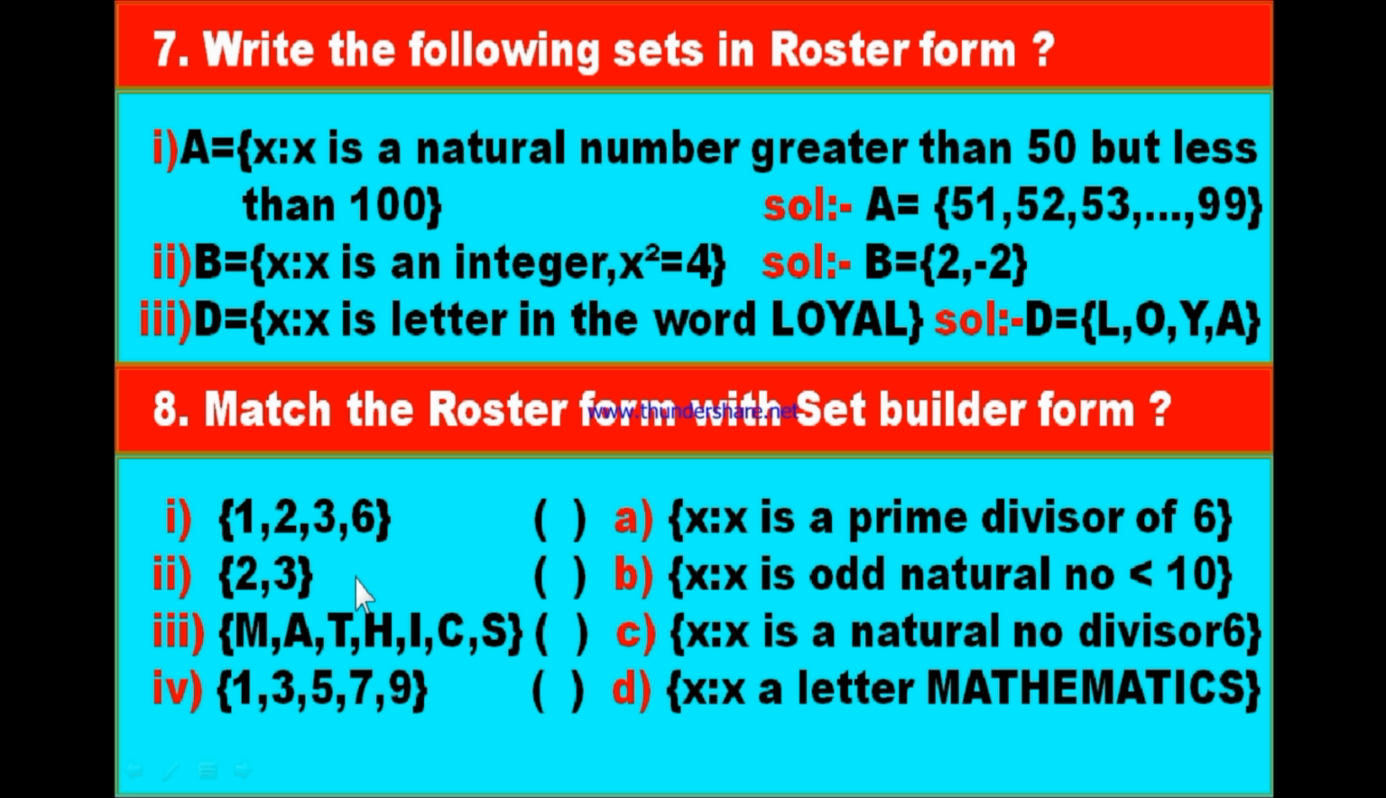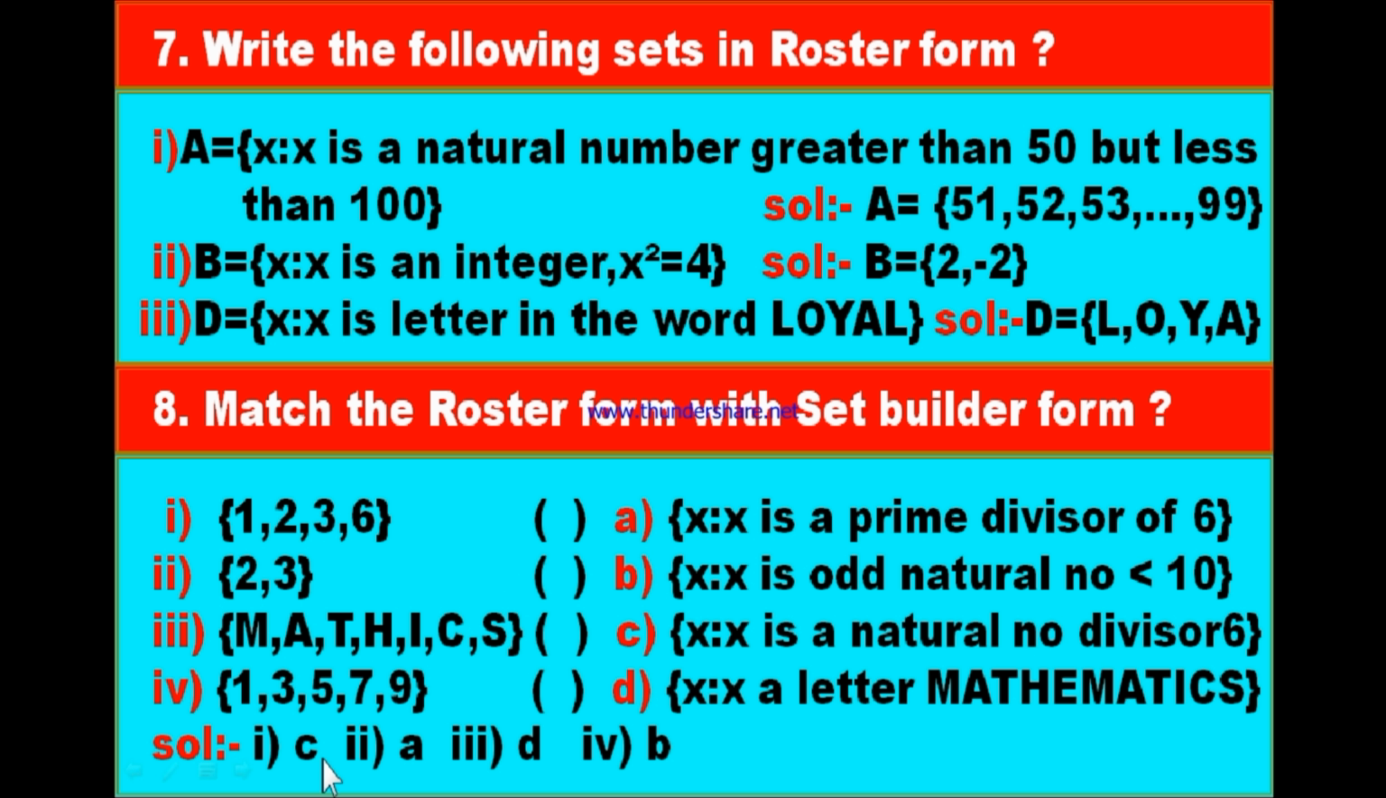Now look at 1 and 2. 1, 2, 3 and 6. Option A, x is such that x is a prime divisor of 6. No, 6 is not a prime number, so since 6 is not a prime divisor, it is not this option. Here x is an odd natural number, which is already excluded. And x is a natural number divisor of 6. Therefore, you can join 1 to C.